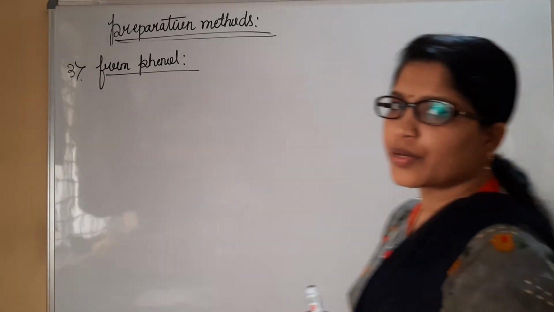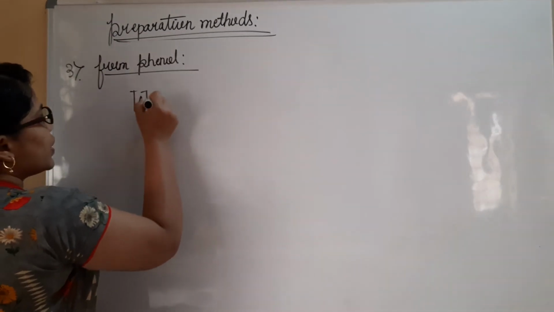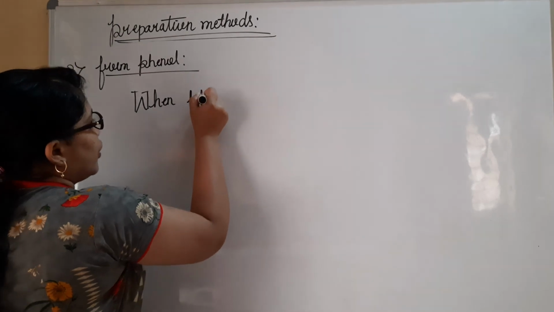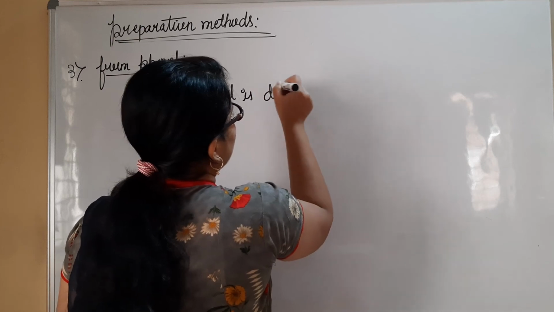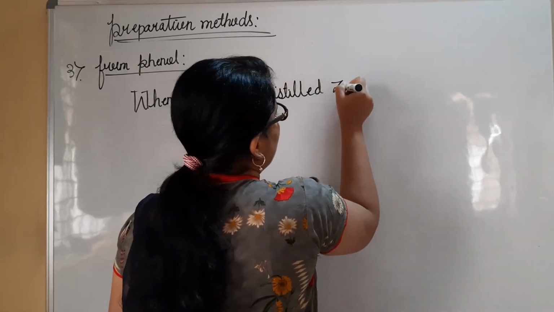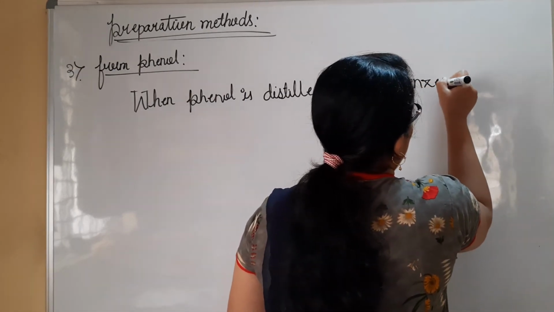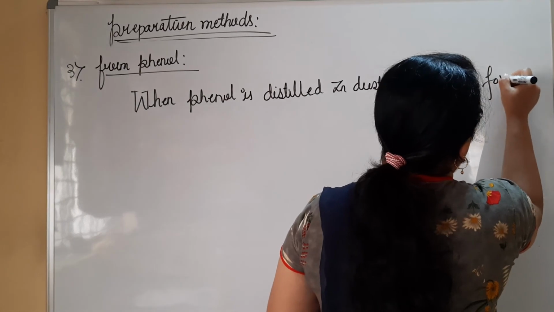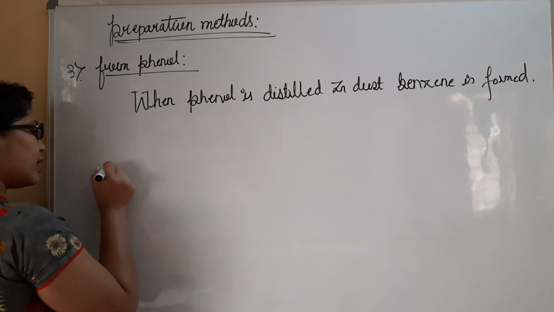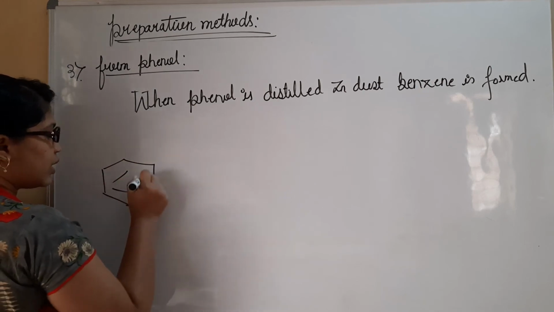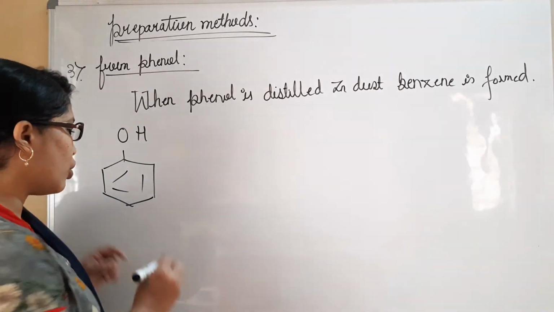The third method of preparation of benzene is from phenol. So when phenol is distilled with zinc dust, benzene is formed. Now let us consider the reaction. Phenol, we know that it is an aromatic alcohol. Benzene, to which if you have an OH group directly bonded, is called phenol.